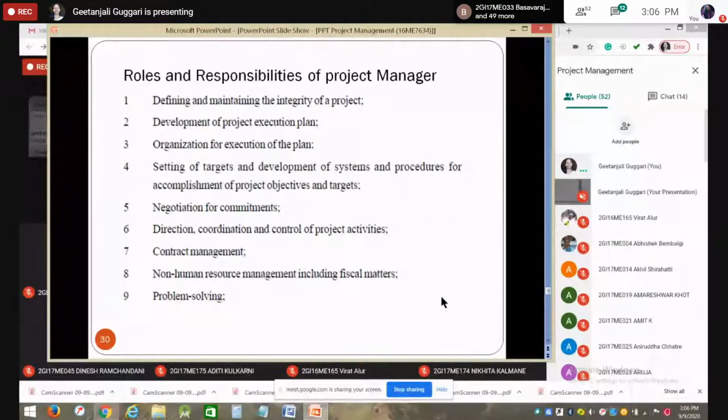Any doubts so far? I think I have done with my first unit. I have almost completed or covered all the topics which were there in your syllabus. Any queries? Shall I start from the first topic?